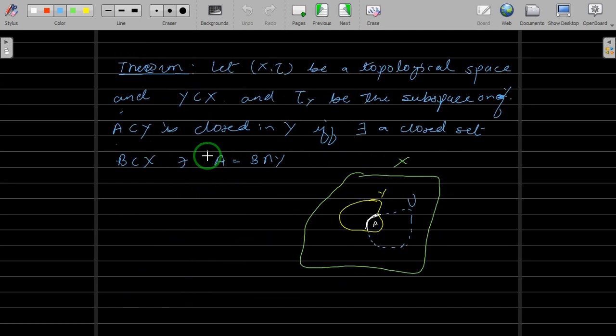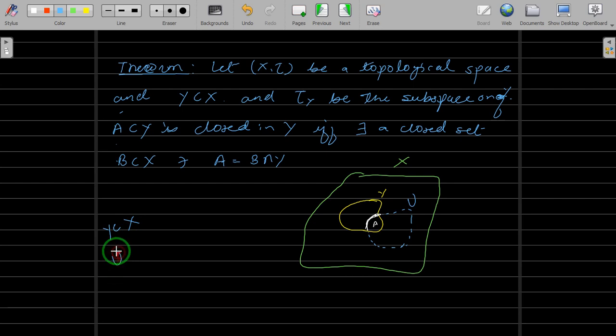Alright. And then very interestingly, the way we have for open sets, like we have a subspace, let me write it over here. We have a whole space X and we have a subspace Y of X, right?